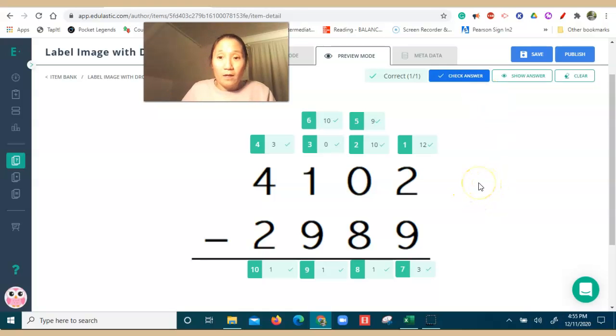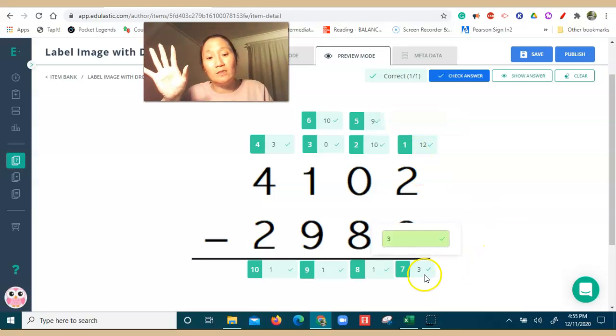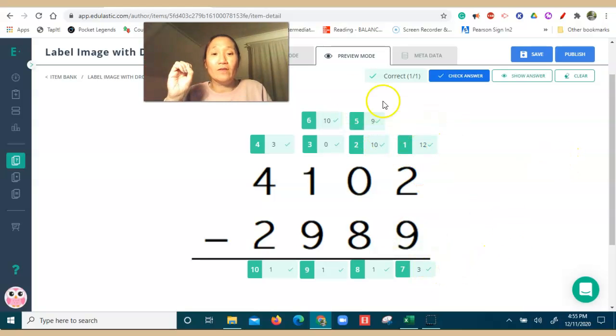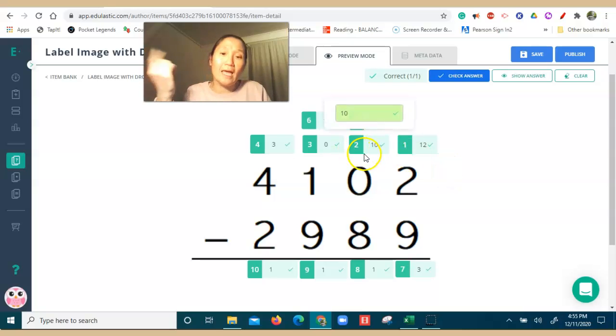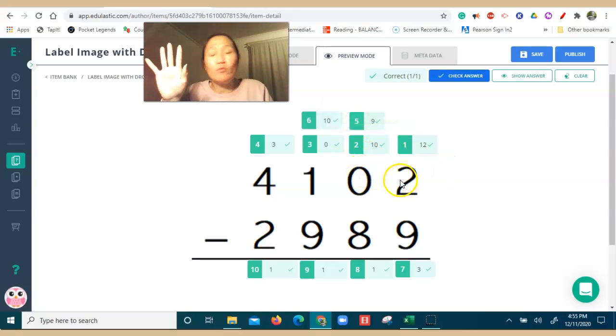So don't check your answer until you're all done. I'm only going to give you 3 chances to check your answer. So wait till you've finished putting in all of your drop downs before you check your answers, because you will waste one. If you do 12 and then check it, and then do 9 and check it, and do the 10 and check it, you're done. You won't have any more.